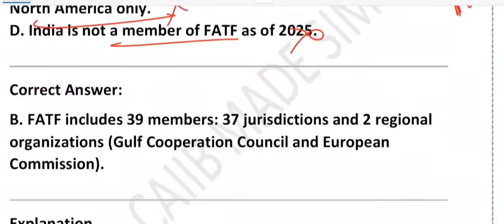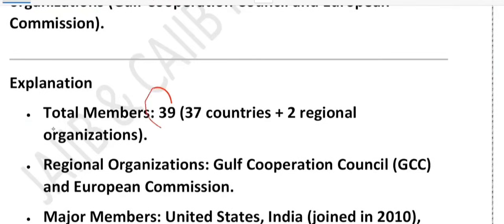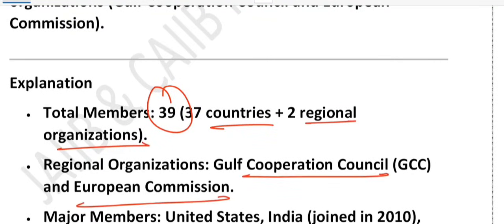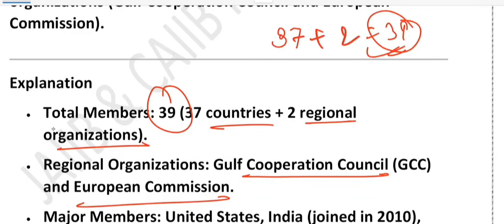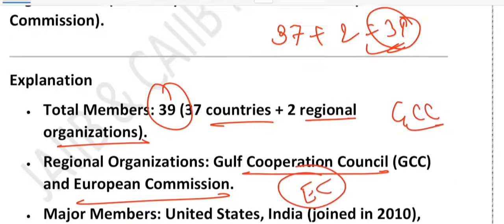So what we learned from this discussion is that sometimes a question is asked regarding the number of members in FATF. Total 39 members are there: 37 countries plus 2 regional organizations, 2 regional bodies. What are the names of the regional bodies? GCC and European Commission. And you can think of it like this: 37 plus 2 is equal to 39. GCC means Gulf Cooperation Council and EC is European Commission. These are the 2 extra. I hope that makes sense.